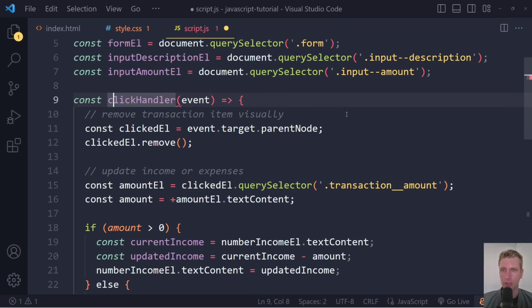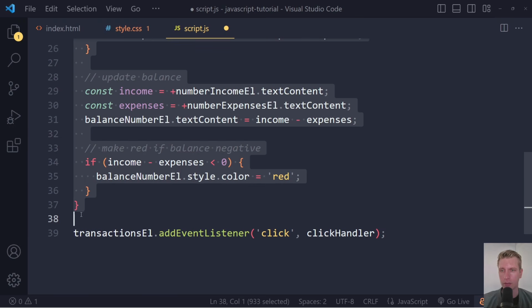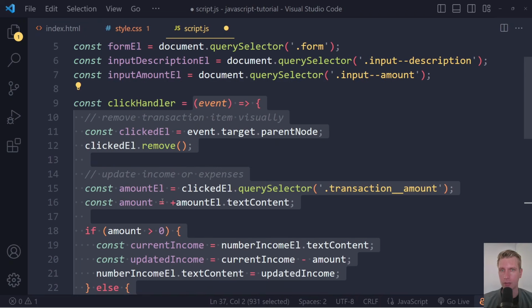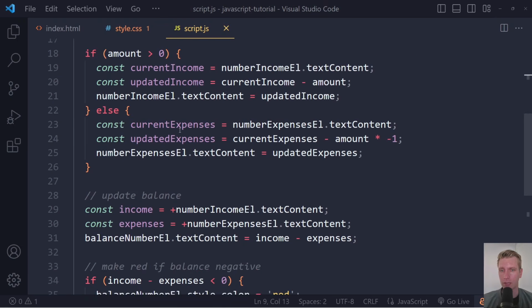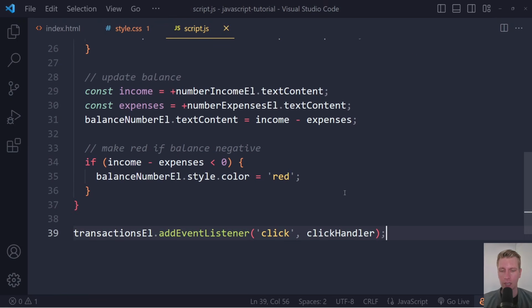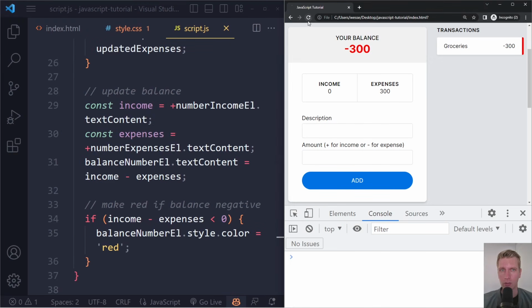So we would actually call this click handler, and we would assign this function, right? So this entire thing now is one big function. It has a parameter, and it has statements in its function body, right? It has no name, but we're assigning that to this variable click handler, so we can still reference it like that. So if I do this and refresh, and I remove groceries, it still works, right?